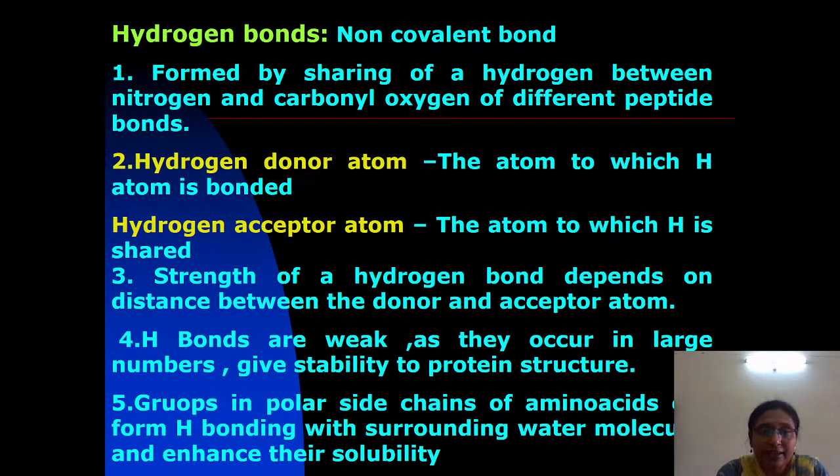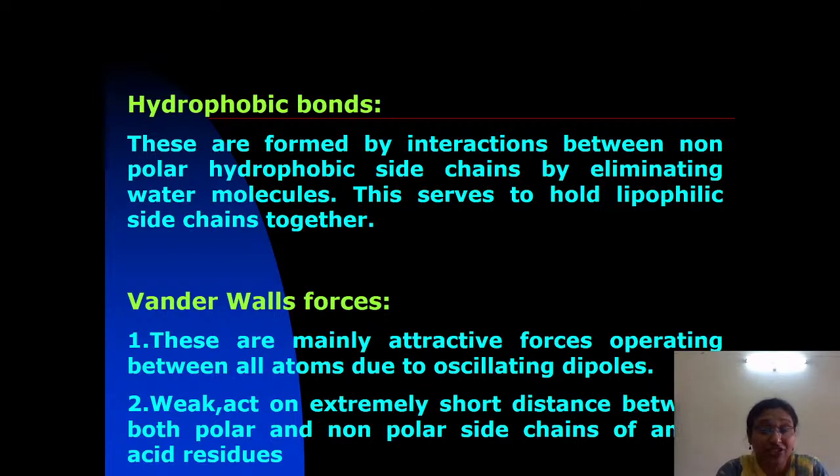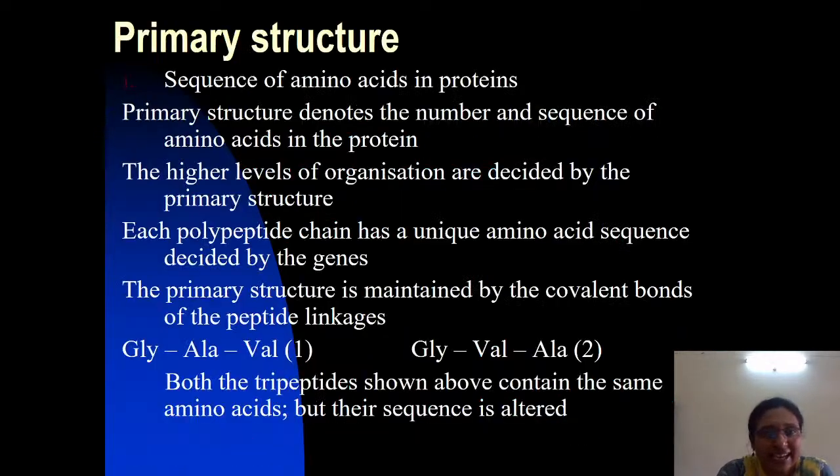Here the strength of the bond depends upon the distance between the donor and the acceptor. You know that the donor is the atom to which the hydrogen atom is bonded, and the acceptor is the atom with which the hydrogen atom is shared. Hydrogen bonds are individually weak, but as they are present in large numbers in the protein structure, they give strength and stability. The other bonds are electrostatic ionic bonds formed between oppositely charged residues. Hydrophobic bonds are interactions between non-polar hydrophobic side chains, and van der Waals forces are weak forces formed over short distances between the polar and non-polar side chains.